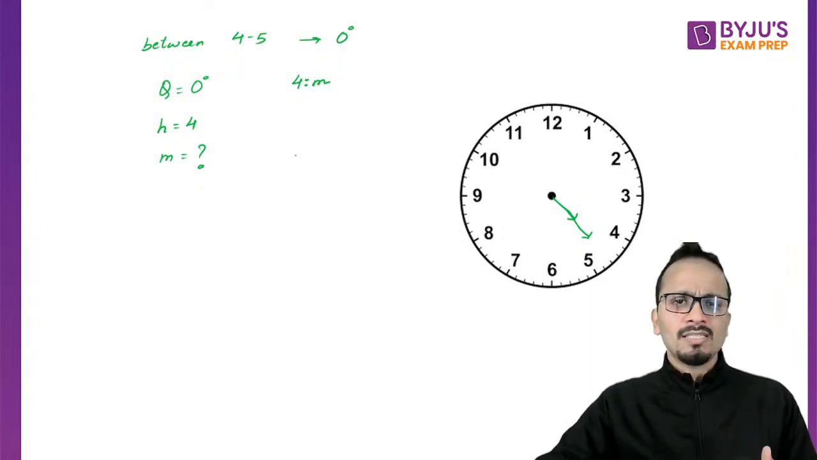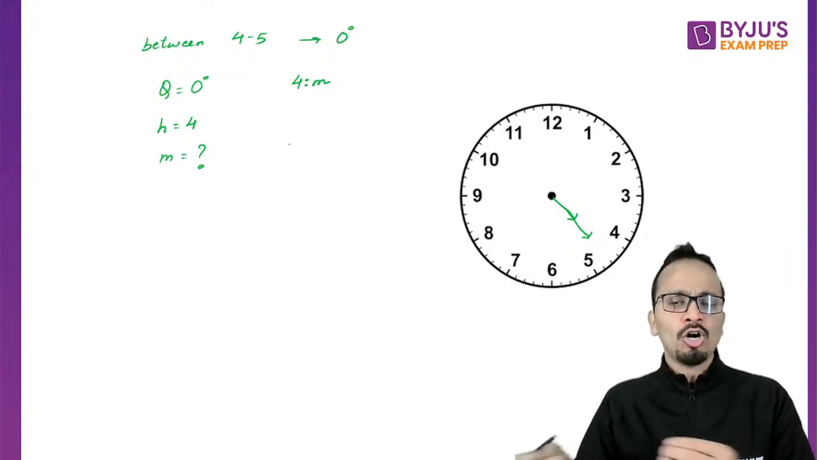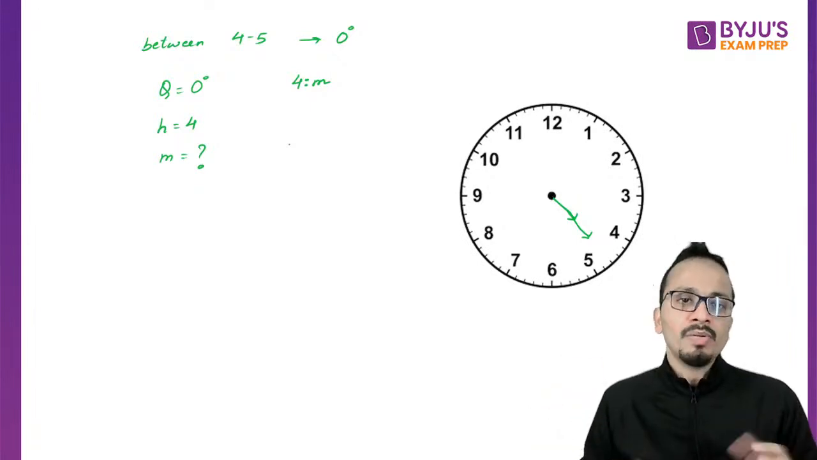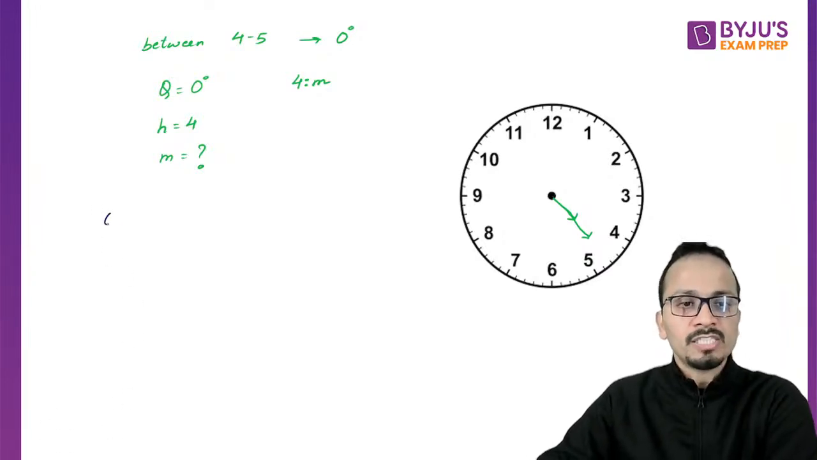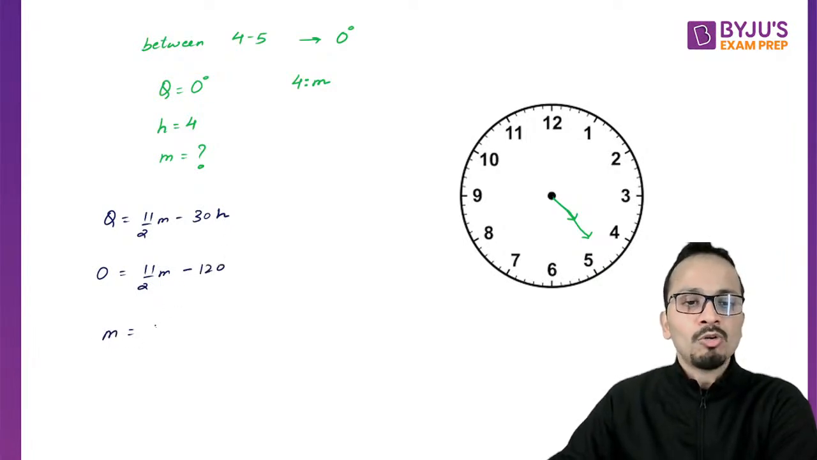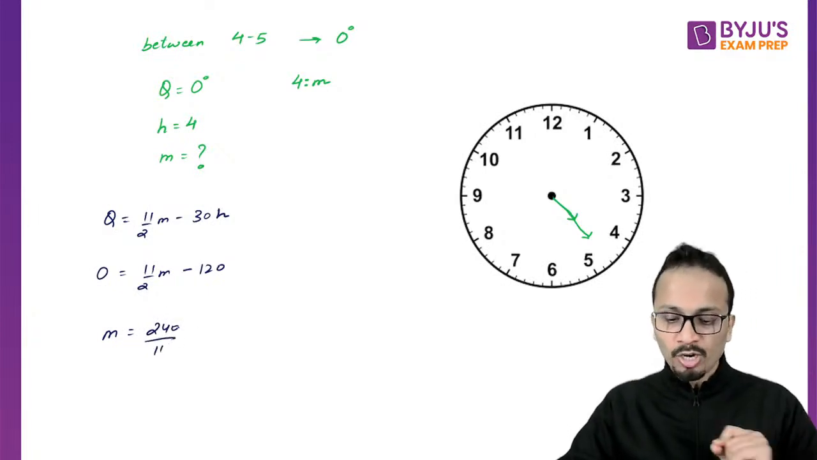Okay, now since both the hands are overlapping each other, no hand is behind or ahead of the other hand, so I can use any of the formulas. You can use any of the formulas, you will get the correct answer. So I'll take the first formula, which says theta is equal to 11 by 2m minus 30h. Now theta is 0, so 0 is equal to 11 by 2m minus 30 into 4, that is 120. So the value of m will come out to be 240 upon 11. So this is the number of minutes, 240 upon 11.